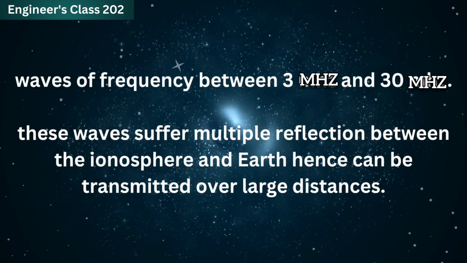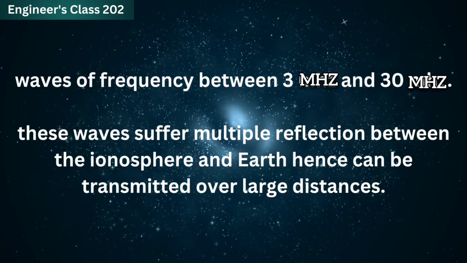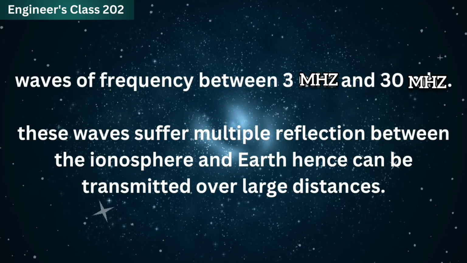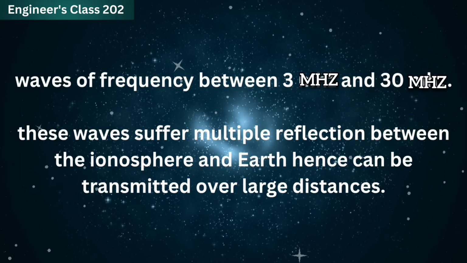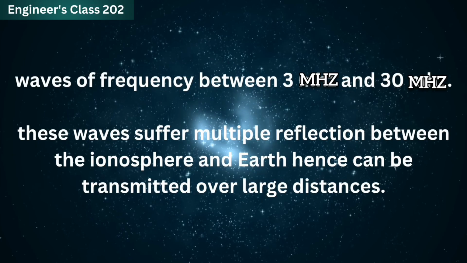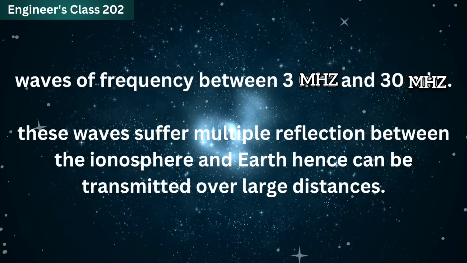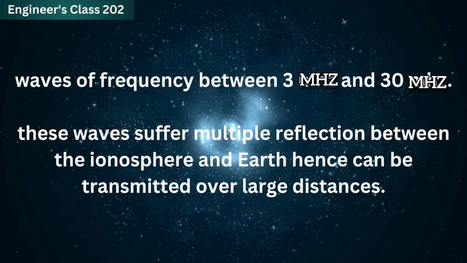Waves of frequency between 3 megahertz and 30 megahertz are examples of skywave propagation. These waves suffer multiple reflections between the ionosphere and Earth, hence can be transmitted over large distances.